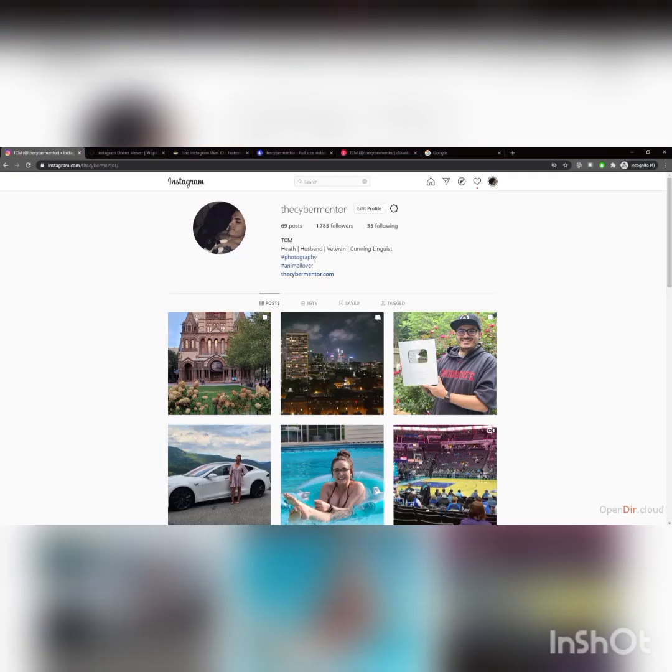So if we take a look at my Instagram page here, if you want to look at a particular user on Instagram, you could go to instagram.com and then /the user. Now you can come in here and look at their pictures. It is limited. Sometimes you can look at the pictures without being logged into Instagram, but it really does get limited into what you can click on, what you can see, etc. When you look at Instagram too, if you come into some of these posts and see something in the corner like this, that means there's multiple pictures.